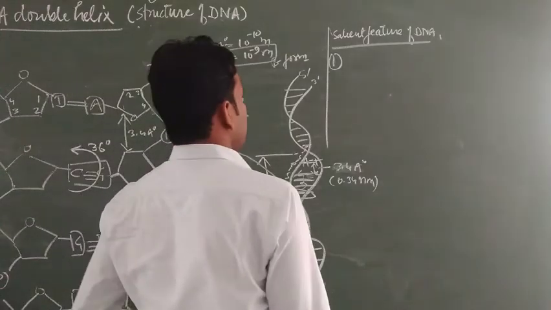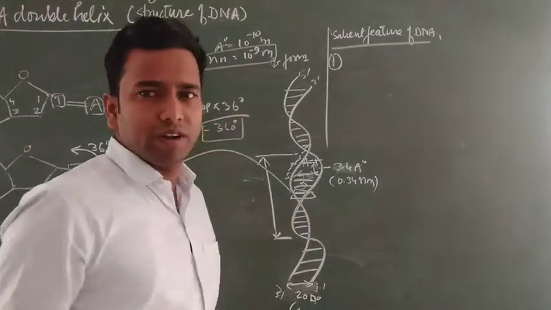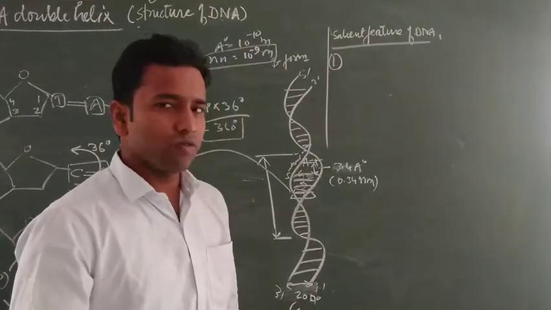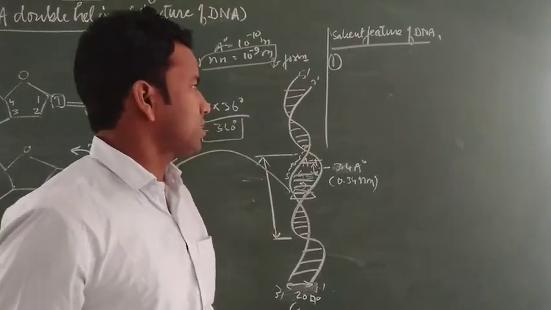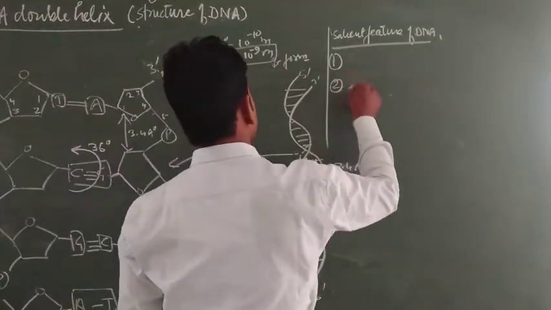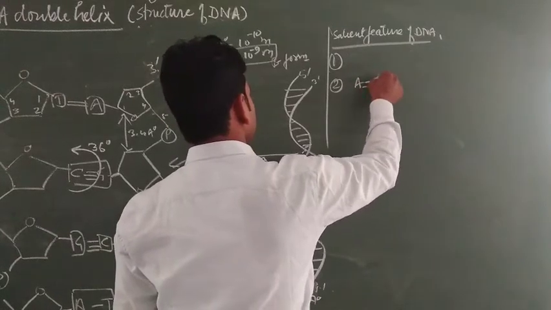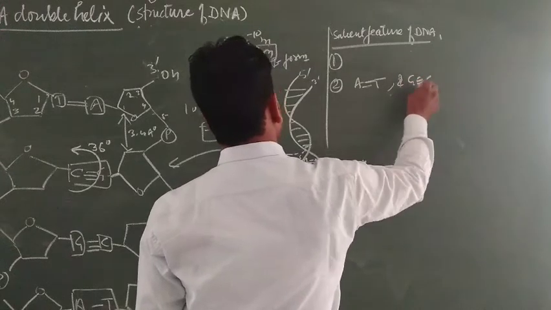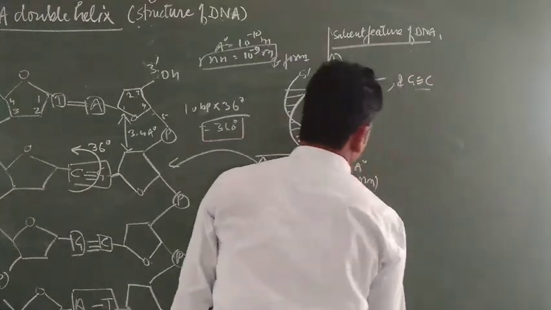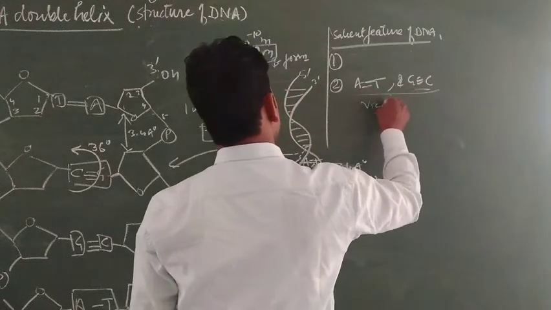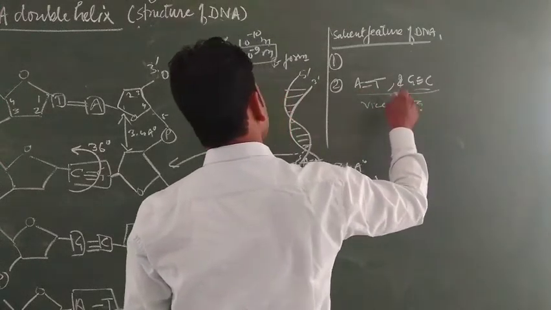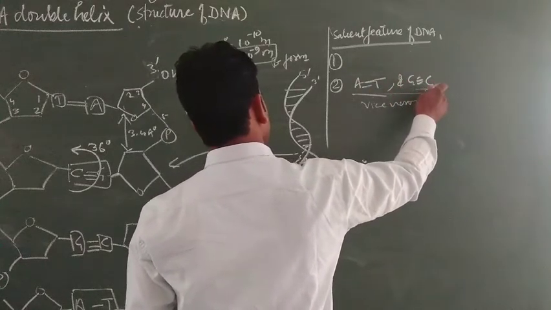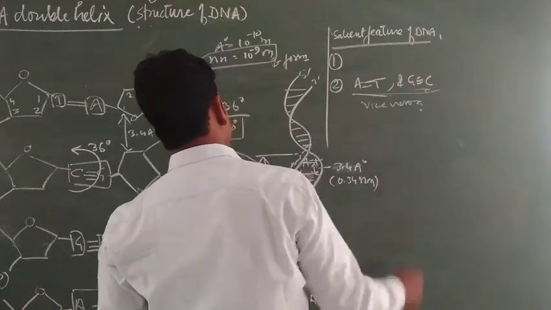Second feature, DNA is a stable molecule as compared to RNA due to the formation of hydrogen bonding between purine and pyrimidine. It follows the rule of Irwin Chargaff. Chargaff states that A pairs with T by double bond and G pairs with C by triple hydrogen bond, and vice versa. Similarly, C pairs with G by triple bond, T pairs with A by double bond.